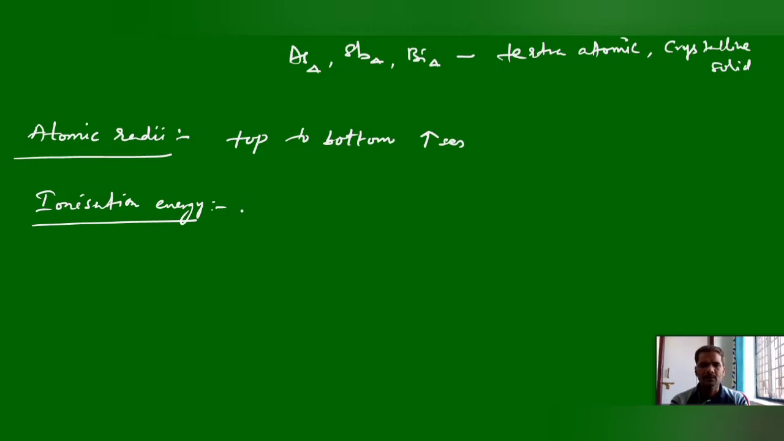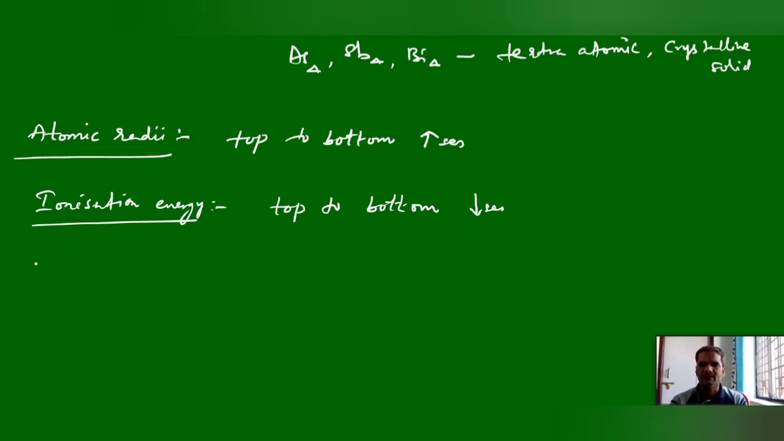And here, top to bottom, ionization energy decreases. Why? Because the size increases. Top to bottom decreases. But here nitrogen can show more ionization energy. It has a triple bond, nitrogen triple bond nitrogen.